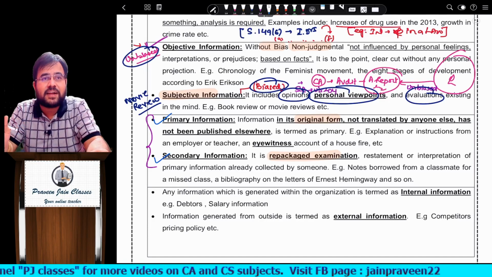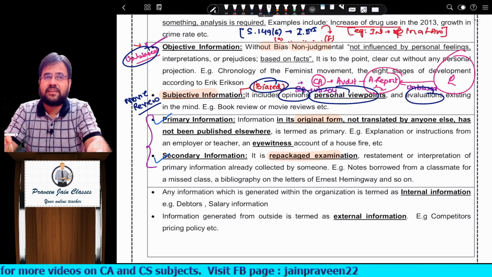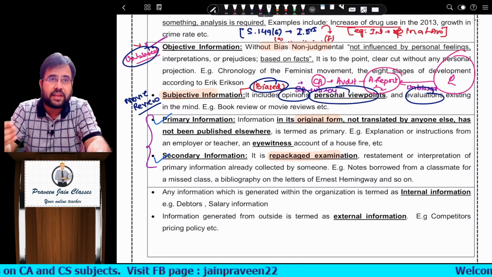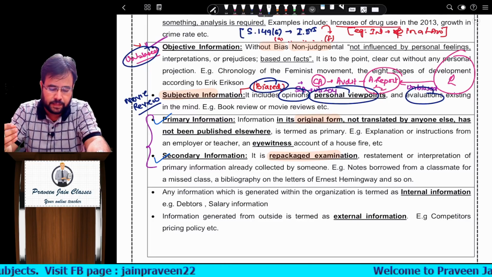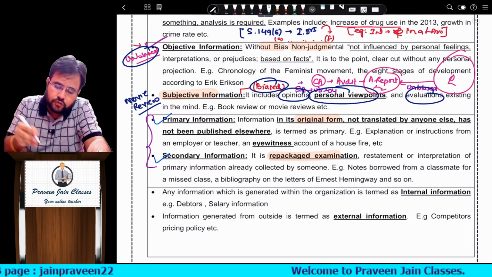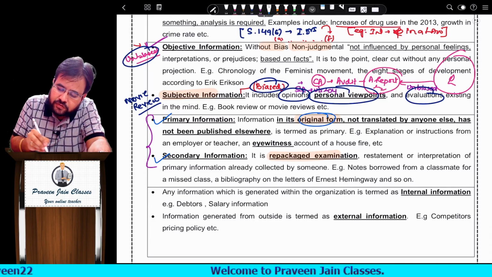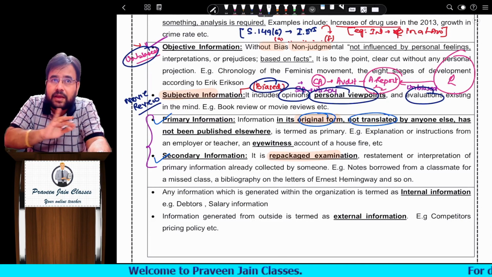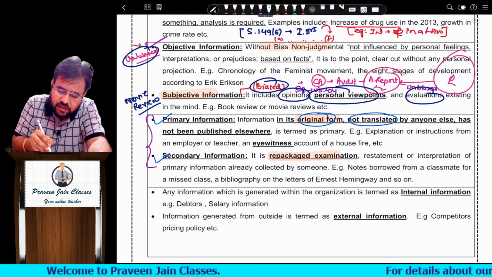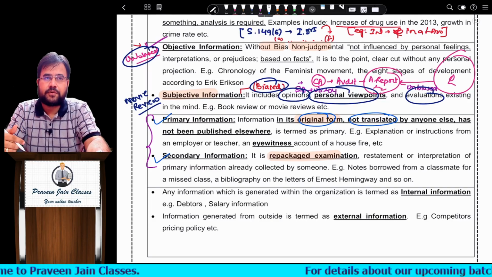So I am not saying that my book is a replacement for the ICSI material, but yes, this will really help you in scoring the best marks, sir. So that is how it is. Anything which is in original form, sir, which is not translated by anyone, which is purely original, sir, that is called primary information.